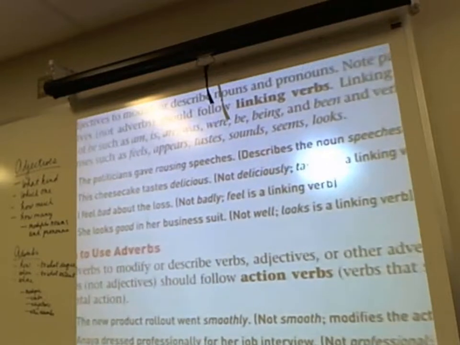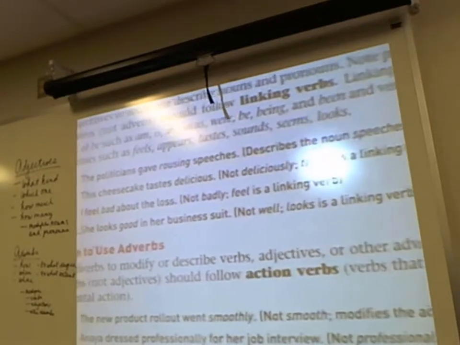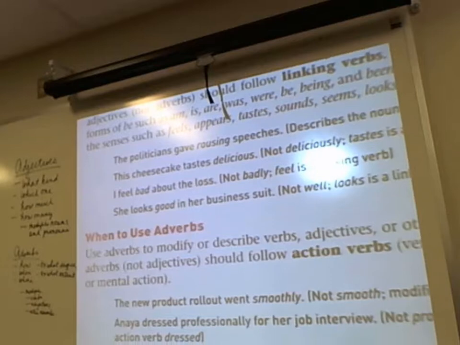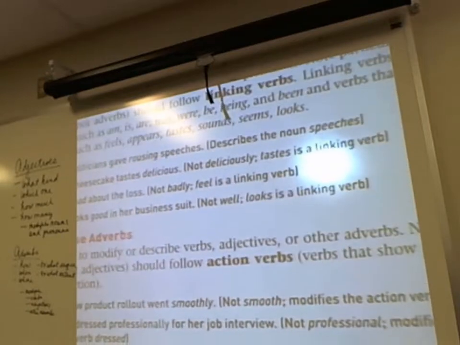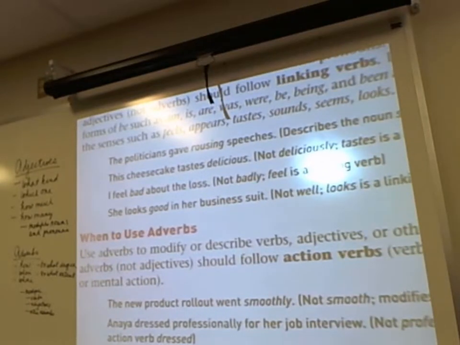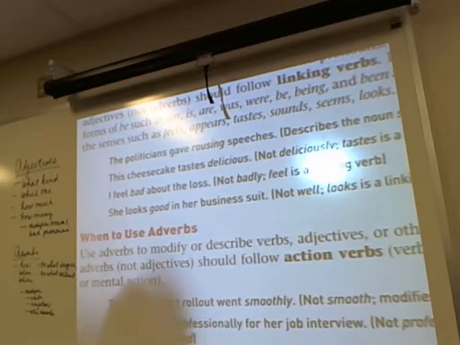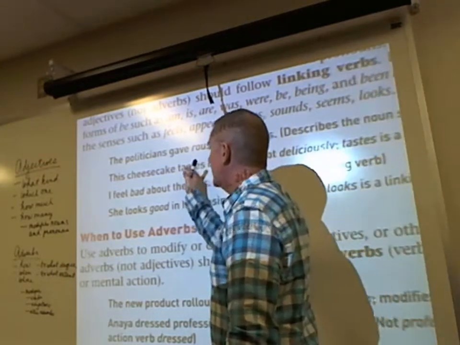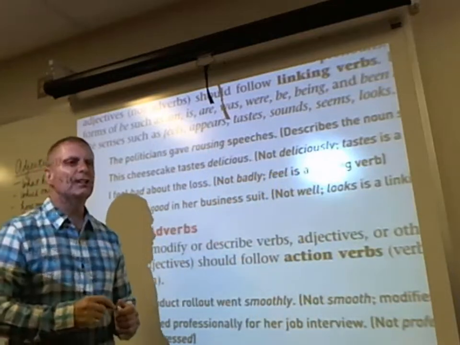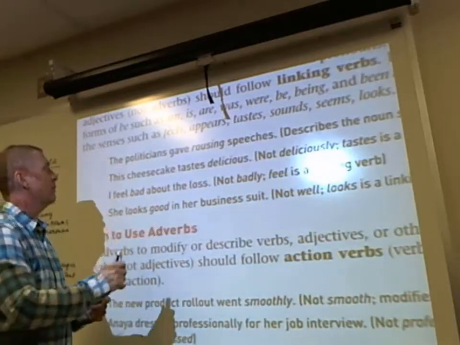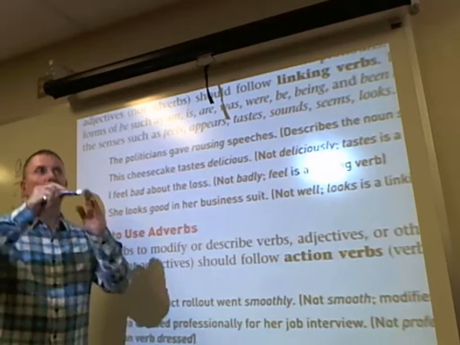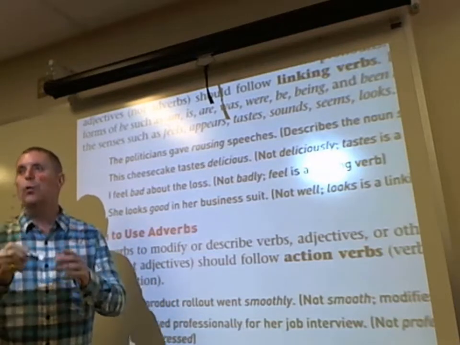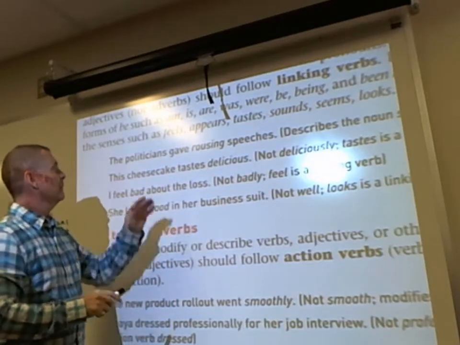So in this particular case right here, this cheesecake tastes delicious. Okay, the word tastes is functioning as a linking verb, and so the word that follows and answers the question what or who: cheesecake tastes what? It tastes delicious.